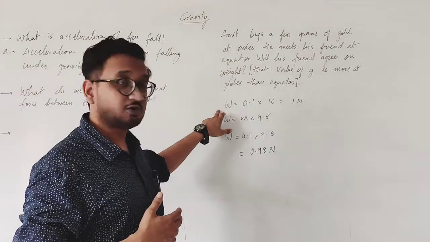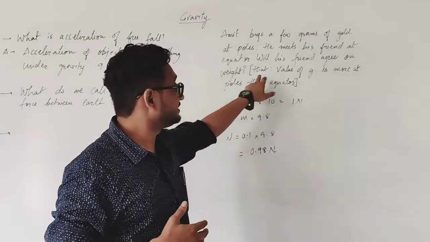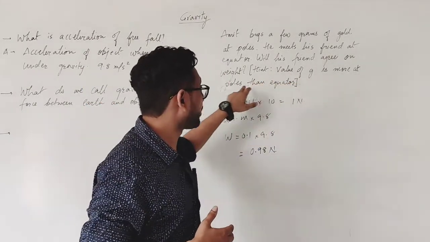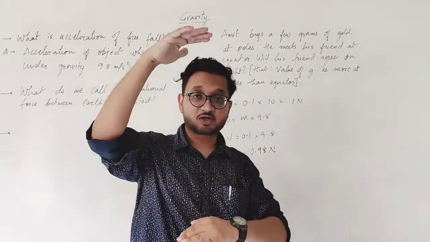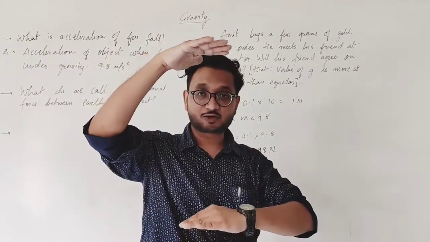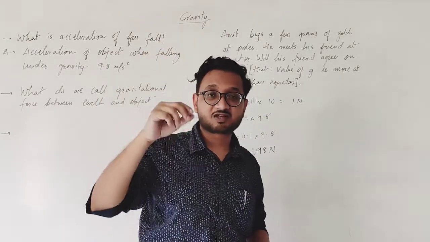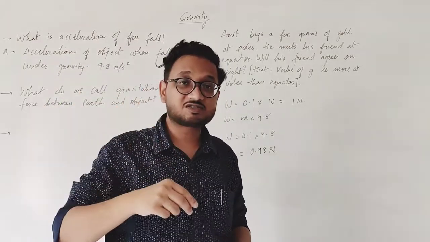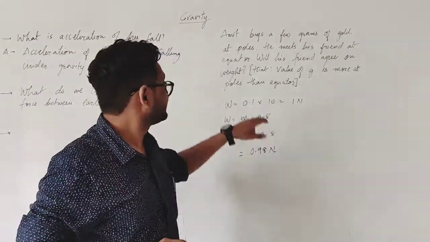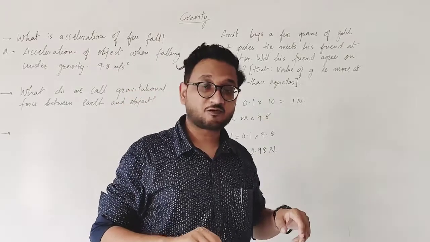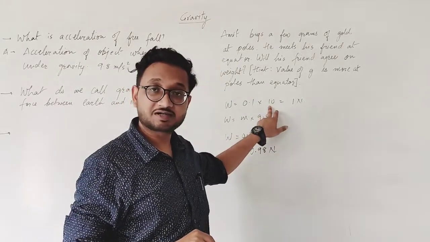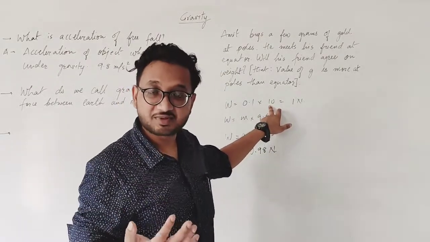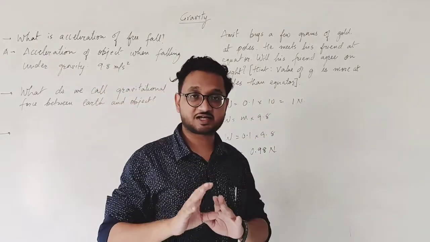Then we know that the value of g is more at the poles than at the equator, because of the shape of the earth, the poles are somewhat closer to the center. Therefore the acceleration is more at the poles. We are taking approximately 10 instead of 9.8, just for an example.